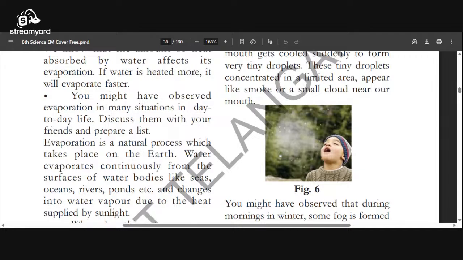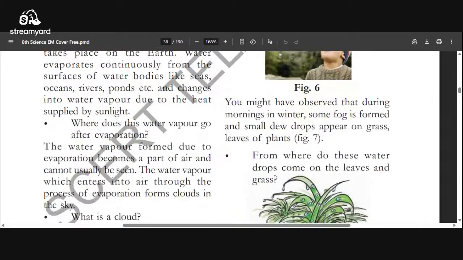These are all examples, in rivers, lakes, canals, wells, borewells, everywhere.